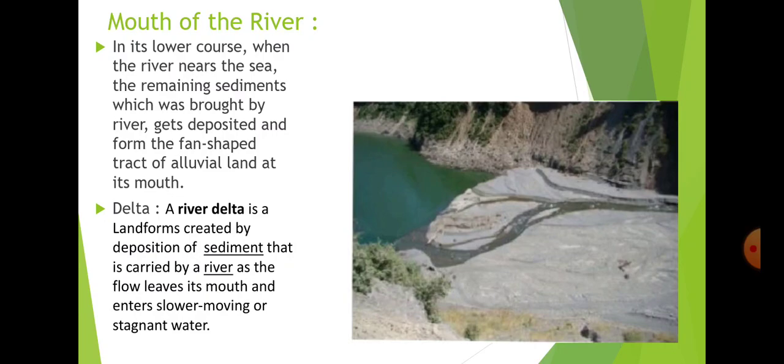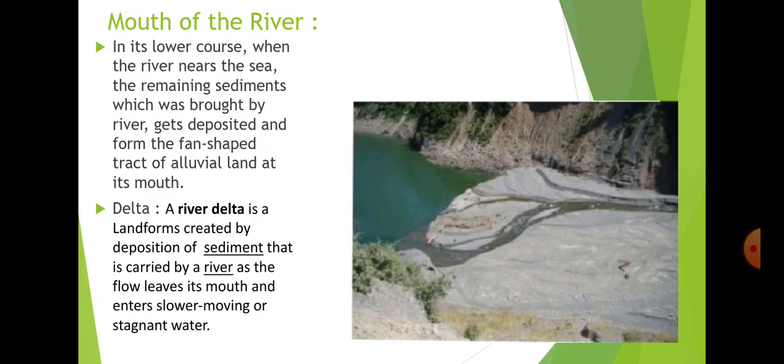There you can see in the picture the delta and the flow of the river. The river changes its way of flow, meaning the river flow gets divided into different routes. You can see a root-like, fibrous root-like structure has formed. Those different flows or streams that you can see in the picture are known as distributaries.